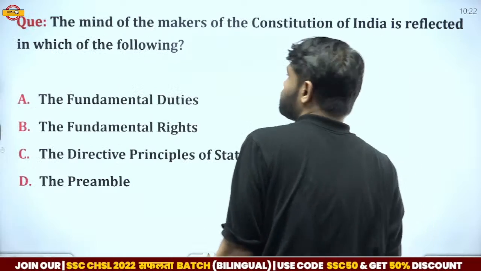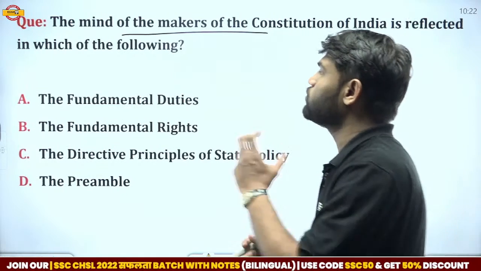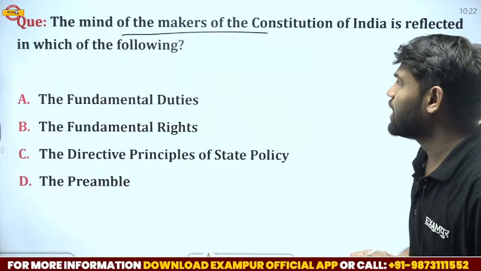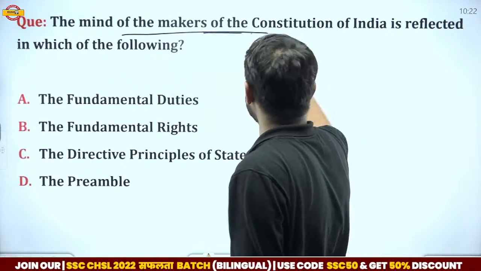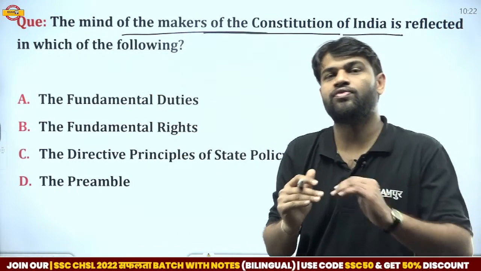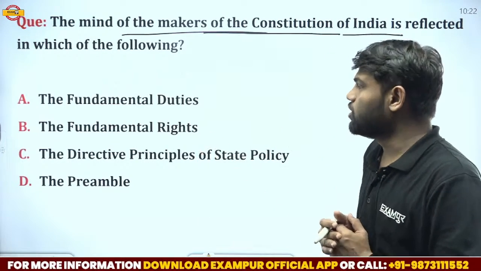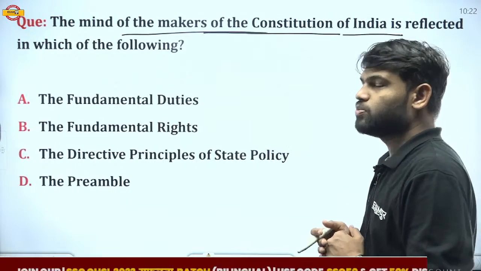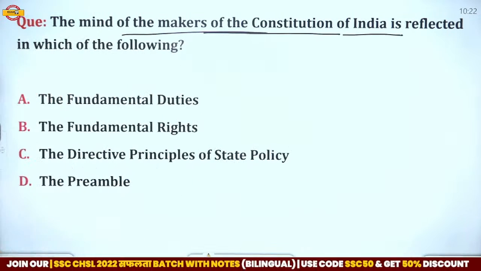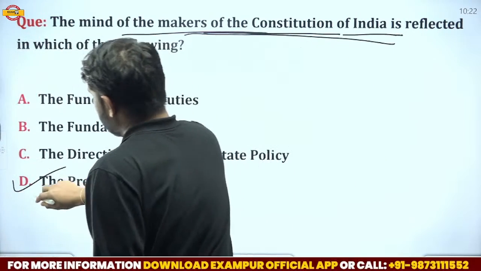Here we have another question. The mind of the makers of the Constitution of India is reflected in which of the following? So guys, again a very important question. You have to find out the correct answer. We have to find out the reflection of the makers of the Constitution. Here we have some options: the fundamental duties, fundamental rights, the DPSP, it means Directive Principles of State Policy, and the last one is the preamble. So guys, I think everyone knows the correct answer is the preamble. The mind of the makers of the Constitution of India is reflected by the preamble.